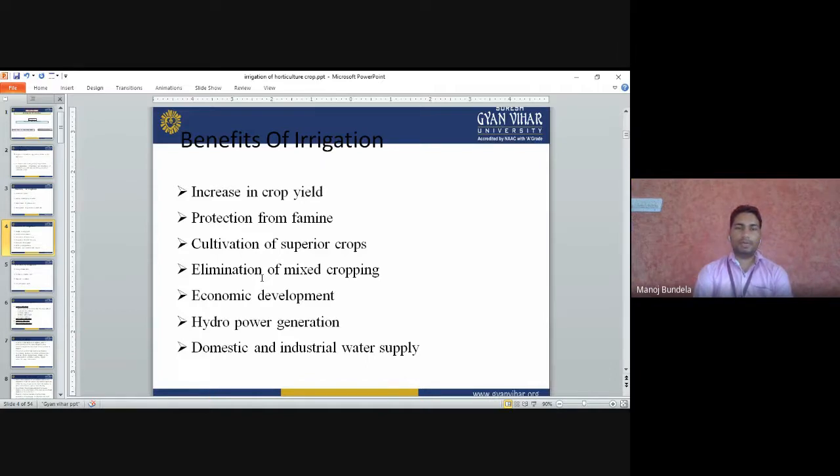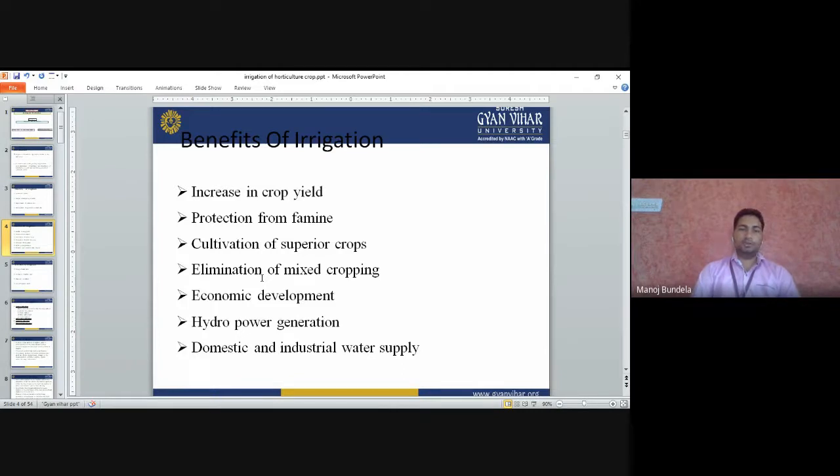Protection from famine. If there is any famine, it will protect from the famine. Cultivation of superior crops. Some superior crops, hybrid crops, require more irrigation, so we can't grow them in normal areas. In a normal area, if the rainfall is not there, the crop will not grow. So if we grow the crops in an area where artificial water is sufficiently available, it will increase the quality and increase the yield.